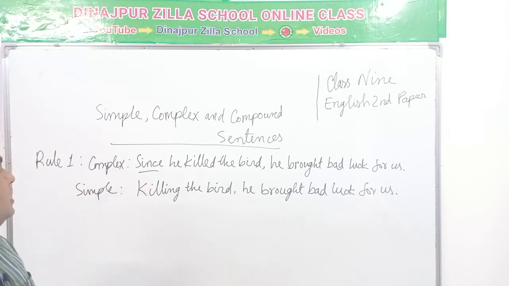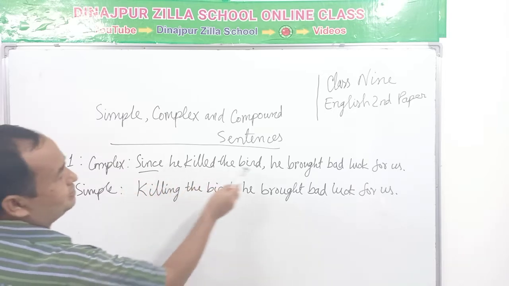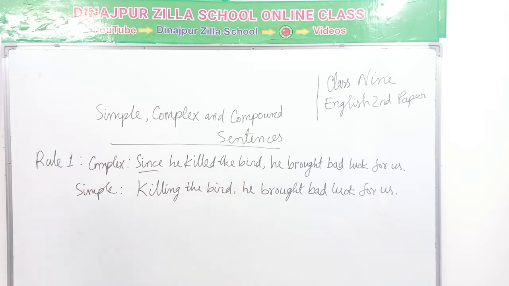If the sentence has the same subject and two principal verbs, then we have to use the present participle. So by using the present participle, we can make it simple.